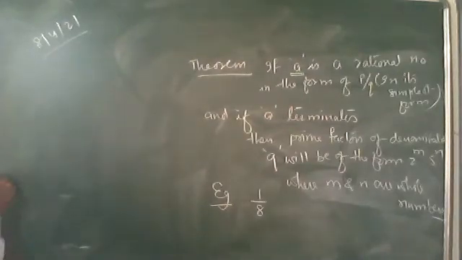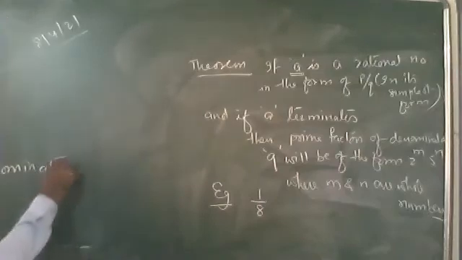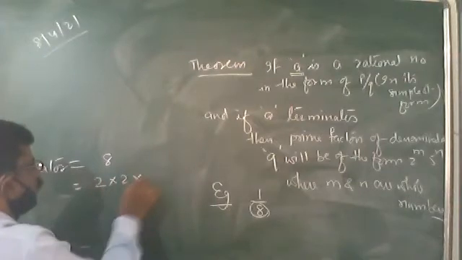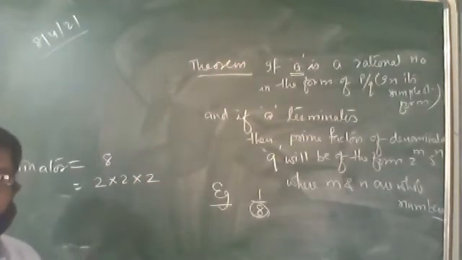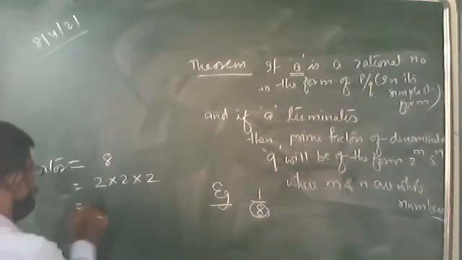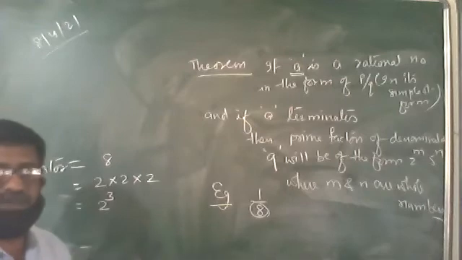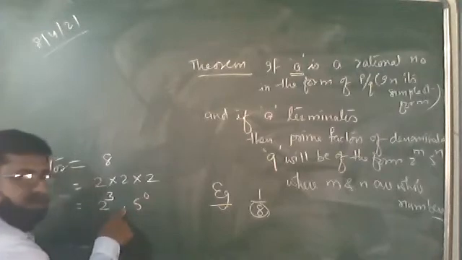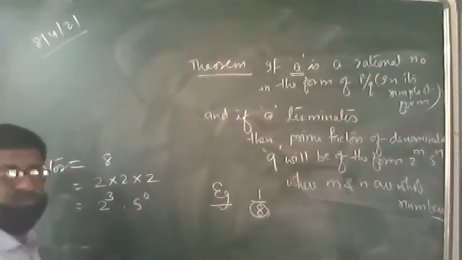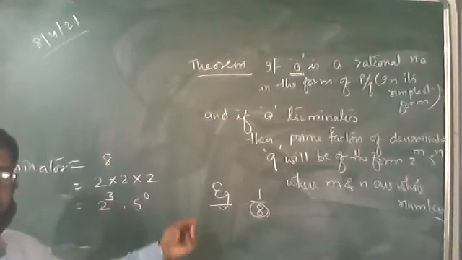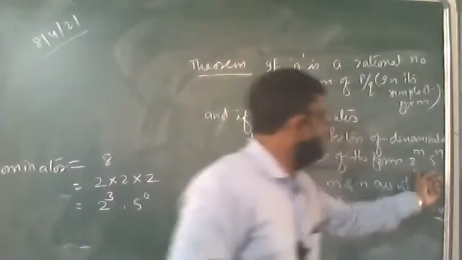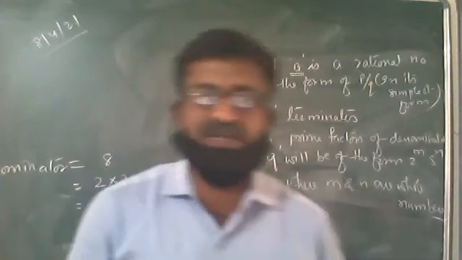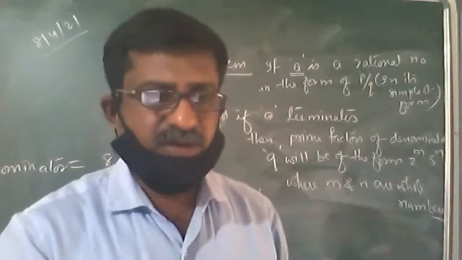We find out the denominator. What is the denominator here? 8. The denominator is 8. This can be written as 2 into 2 into 2, or 2 to the power 3. 2 is multiplied 3 times. We observe that there is no 5. Therefore, we write into 5 to the power 0. Because we are trying to convert the denominator Q into the form of 2 to the power m, 5 to the power n. If it is in this form, the decimal expansion of the number will terminate. And if it is not in that form, then it will not terminate.